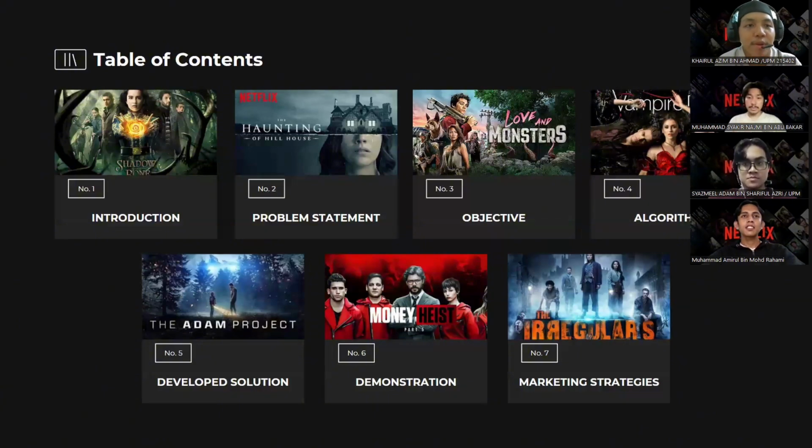So this is our table of content. We have an introduction, problem statement, objective, algorithm, develop solution, demonstration, and marketing strategies. Okay, next.